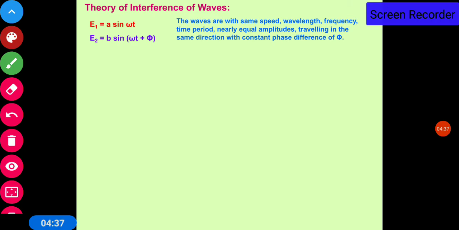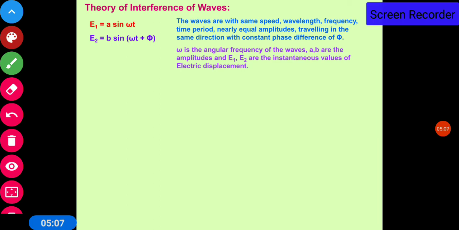The waves have the same speed, wavelength, frequency, time period, and nearly equal amplitude, traveling in the same direction with a constant phase difference of phi. Omega is the angular frequency of the waves, A and B are the amplitudes, and E1, E2 are the instantaneous values of the electric displacement.